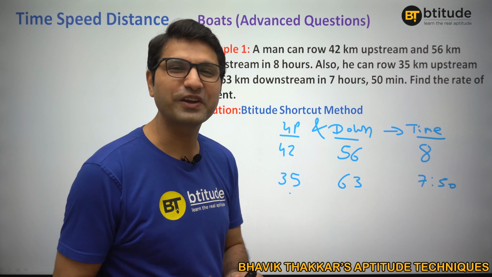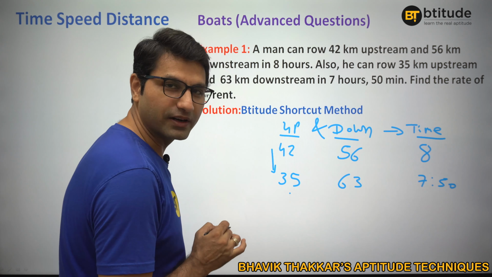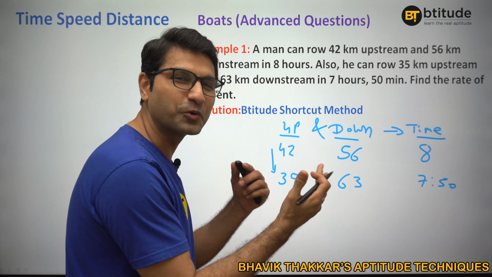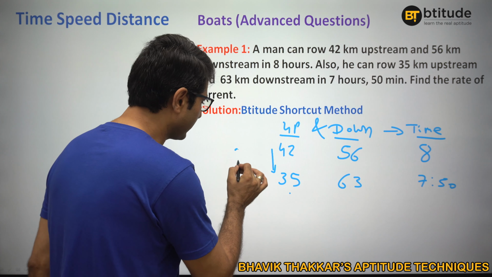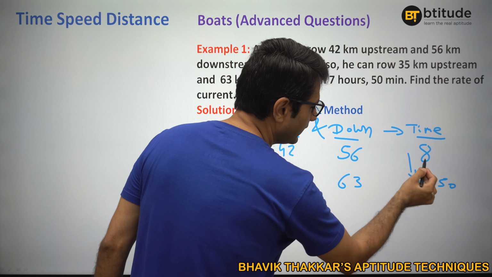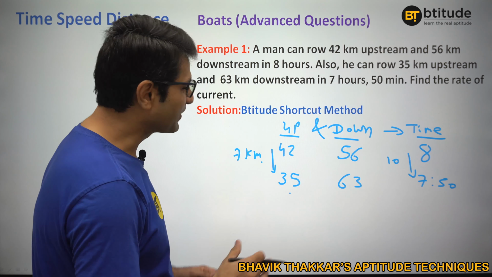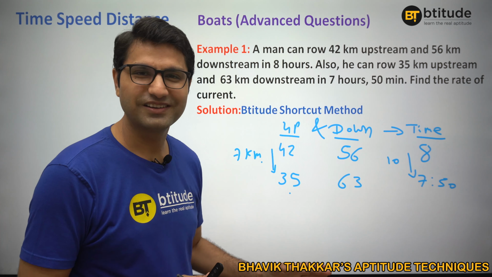How? Because we can understand that when this is going down by 7 kilometer, obviously this is going up by 7 kilometer because the total is the same. So when this is going down by 7 kilometer, what is happening? The time is going down by 10 minutes, right? Fair enough. Now the important thing is to make one of the distances 0.